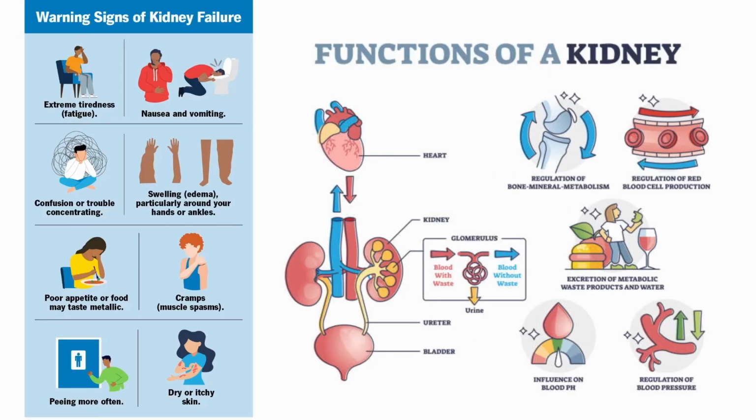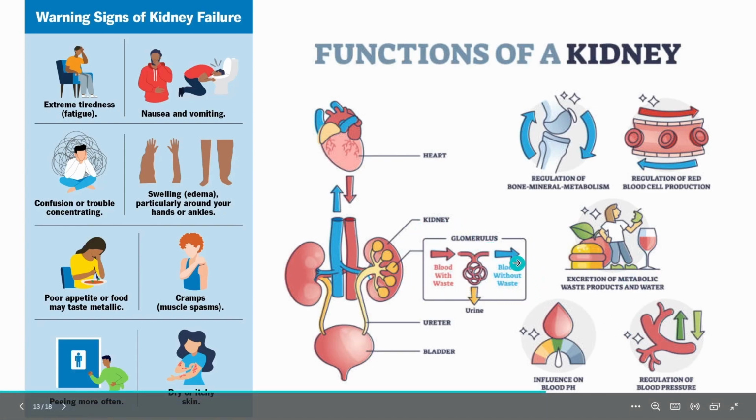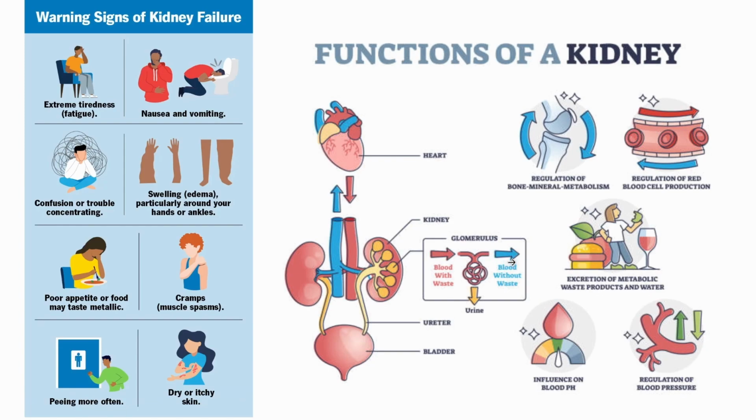Next, what are the functions of kidneys? Let us understand that. Blood with waste, blood without waste. That means the blood is being completely purified over here. Regulation of bone mineral metabolism. As I said, ion concentration is regulated by kidney, so it is directly proportional to the bone strength of our body.